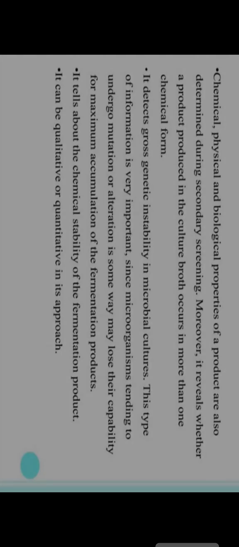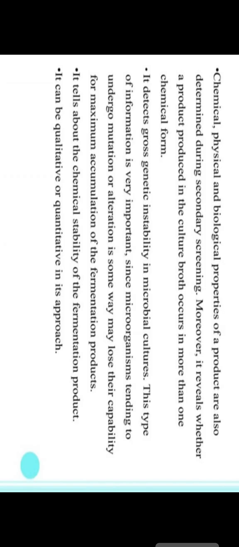Packed bed fermenters are a type of surface cellular bioreactor, where mainly the nutrient broth flows continuously over the immobilized biocatalyst. And submerged fermenters are those where the microorganisms are dispersed in the liquid nutrient medium.